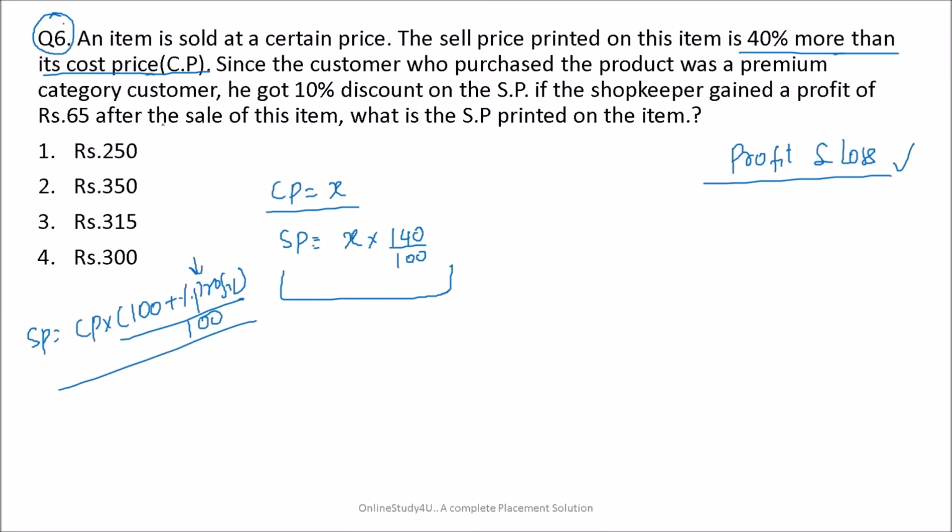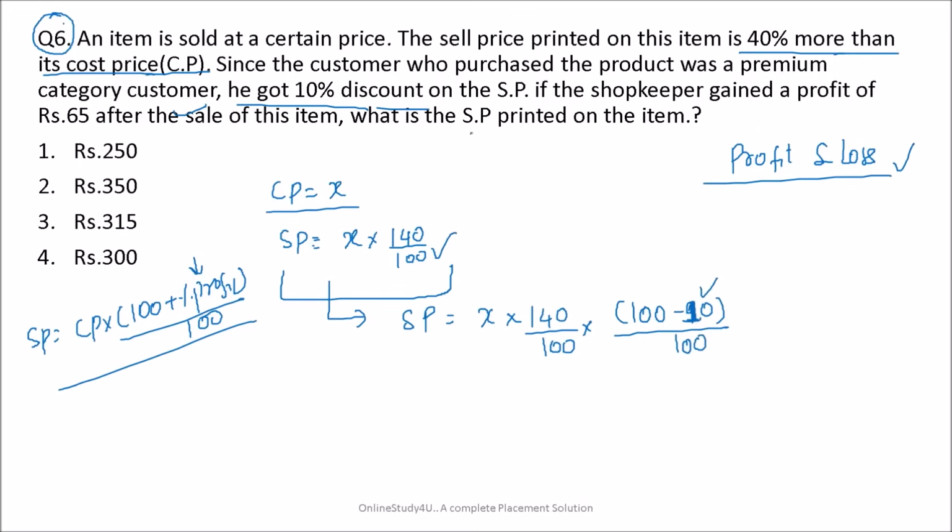Now, since the customer who purchased the product was a premium category customer, he got 10% discount. Whatever was there, we have to give 10% discount. If any kind of discount is there, we subtract it from 100 and then divide by 100.